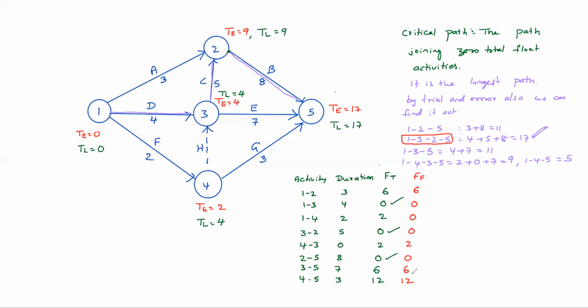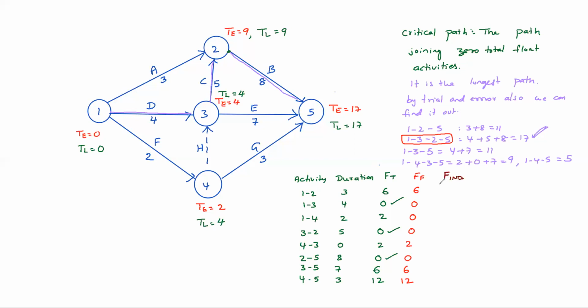Now calculate independent float. Independent float means the activity should start as late as possible and finish as early as possible. So for the 1, 2 activity, check it.